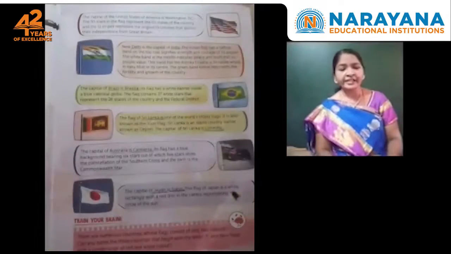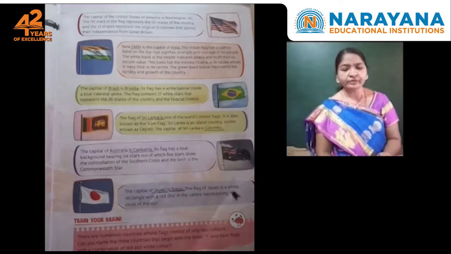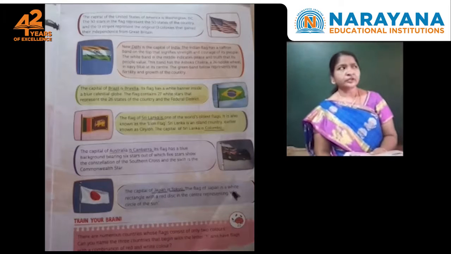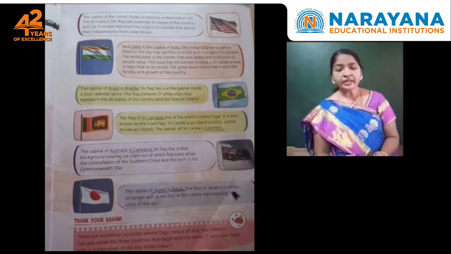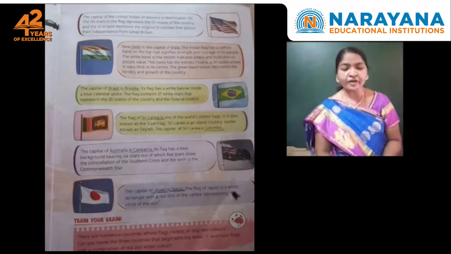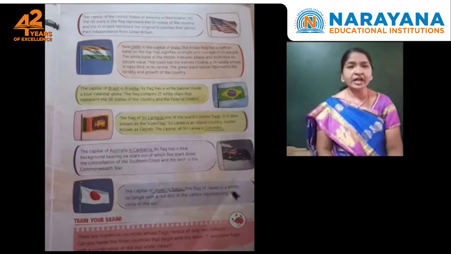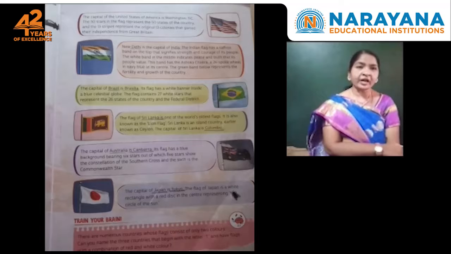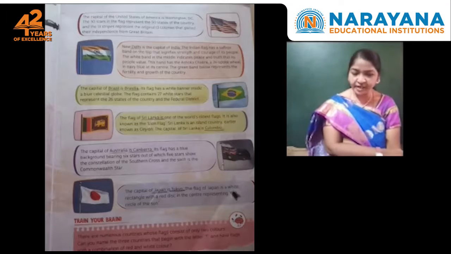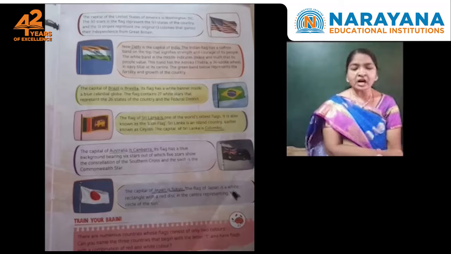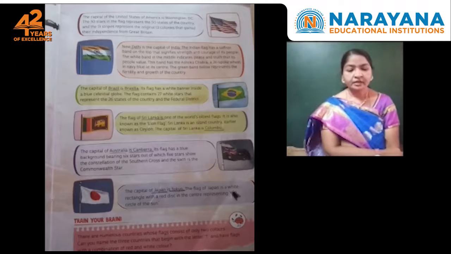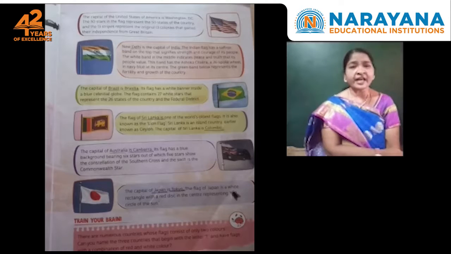Okay, next page, see the next page, children. The capital of the United States of America is Washington, D.C. What is the capital of the United States of America, children? Washington, D.C. Observe this flag, children. The 50 stars in the flag represent the 50 states of the country. So how many stars are there? 50 stars.